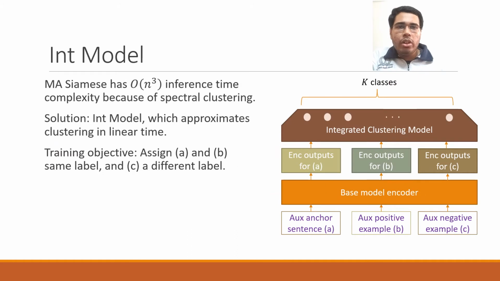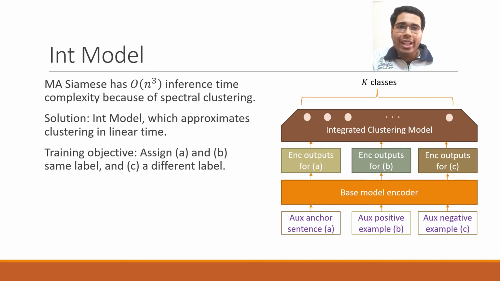Now let's look at another approach for computing model-aware similarity. Recall the spectral clustering step that I had mentioned earlier. The time complexity of spectral clustering is order of n cubed, so that puts a bottleneck in our pipeline. The amount of data that can be processed at a time needs to be limited for limiting the overhead of the computation cost. We propose an integrated clustering model which can assign a cluster to the sentences in linear time.